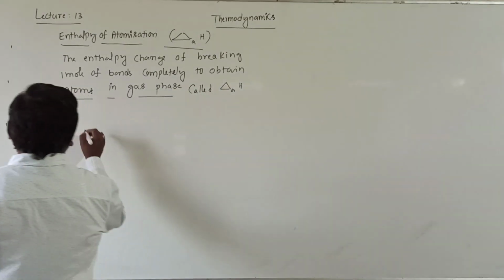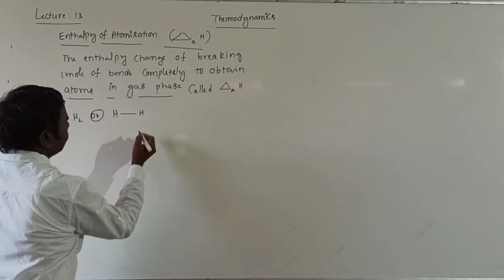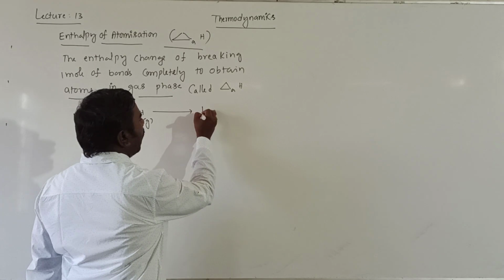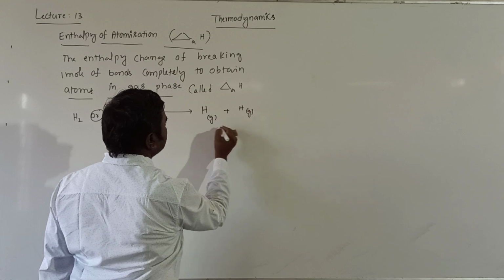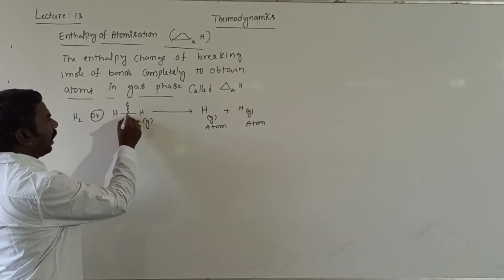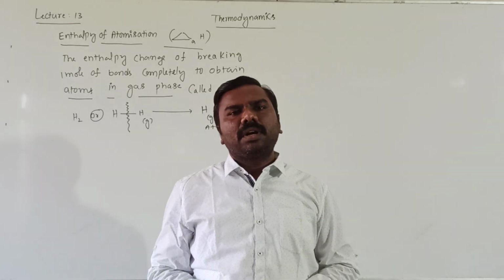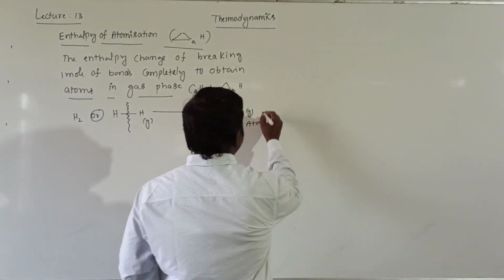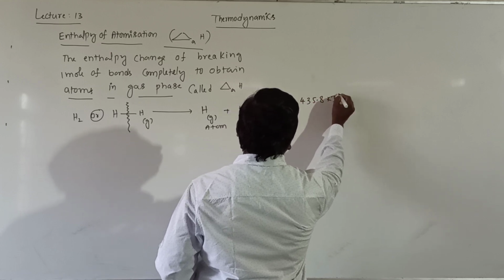For example, H2 can be written as H bond H. So this bond will be broken. It is H2 gas, and it forms hydrogen gaseous atoms. This bond is broken, then forms atoms in gaseous phase. This is called enthalpy of atomization. The value, delta aH naught, is 435.8 kilojoule per mole.